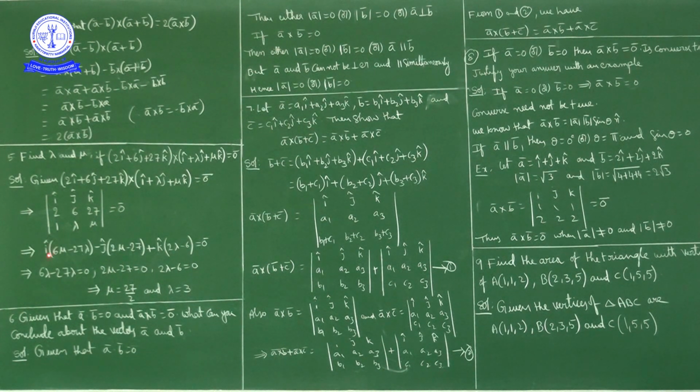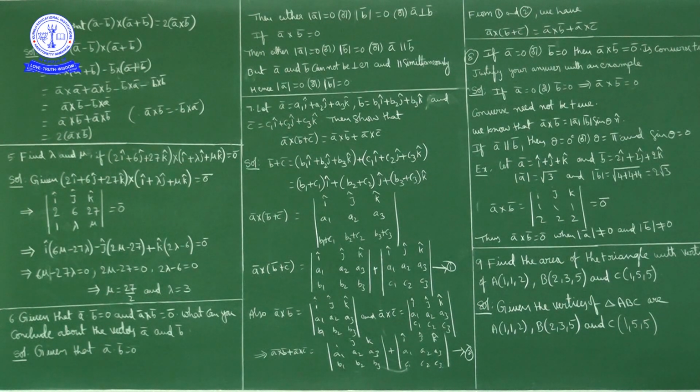The vector is of the form x i cap plus y j cap plus z k cap equal to 0 bar. It means the i component, j component and k component are zeros. So what we have here: i component is 0, j component is 0 and k component is 0. So we have 6 mu minus 27 lambda equal to 0, this is one condition; 2 mu minus 27 equal to 0, this is one condition; 2 lambda minus 6 equal to 0, this is one condition.